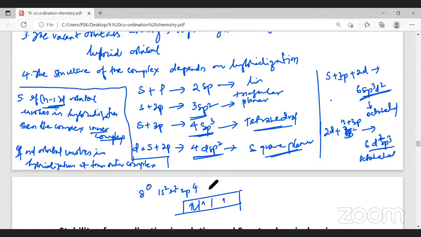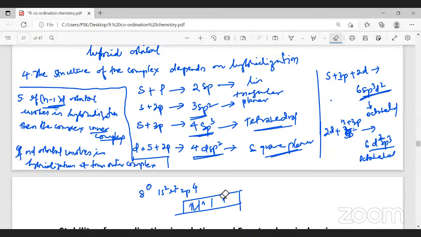All right. The last point we are going to learn here is that there are different types of ligands.